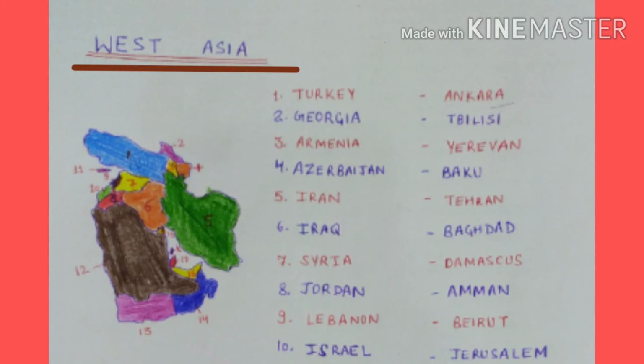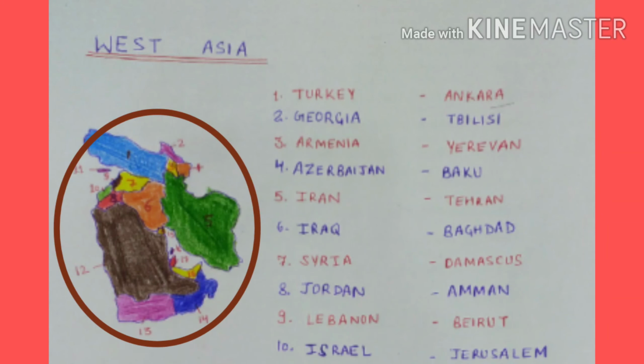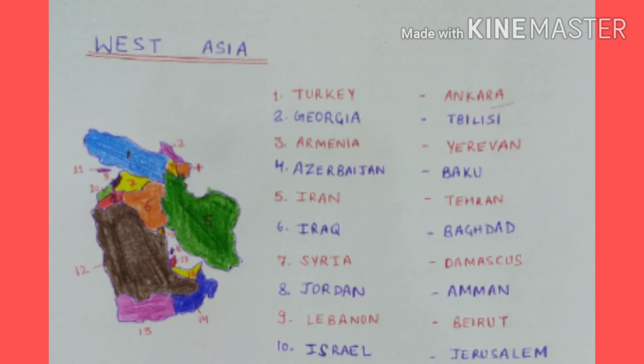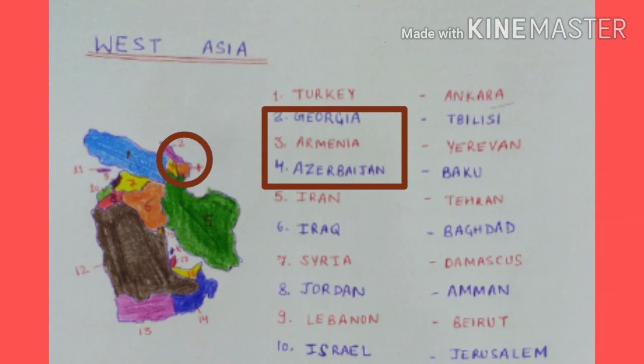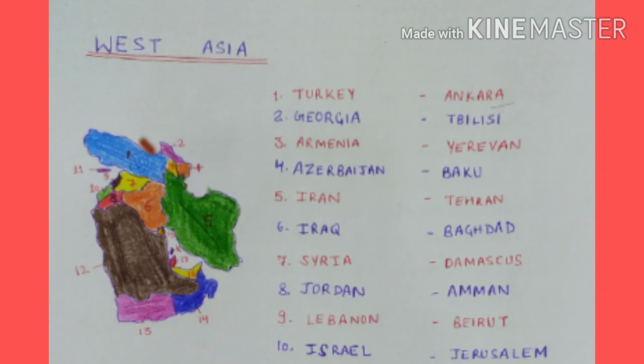The next one is West Asian region that has 18 countries. The first one is Turkey, that is also a transcontinental country. Capital is Ankara. Next 3 countries are from Transcaucasian region that we have discussed also earlier. Georgia with its capital Tbilisi, Armenia with its capital Yerevan, and Azerbaijan with its capital Baku.